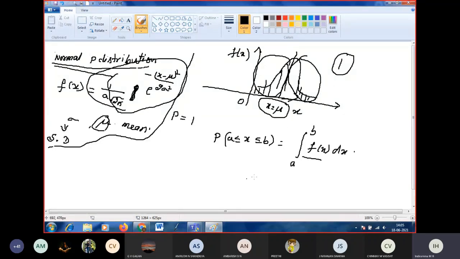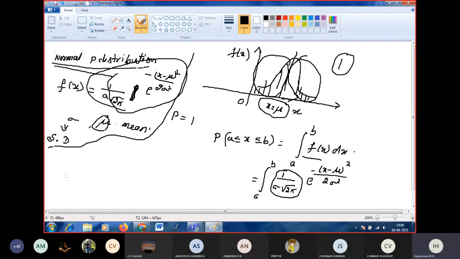Probability from A to B is equal to the integral from A to B of f of x, which is 1 by sigma into root 2 pi e to the power of minus of x minus mu whole square divided by 2 into sigma square. You can keep this constant outside, because the standard deviation is a constant and root 2 pi is also a constant.